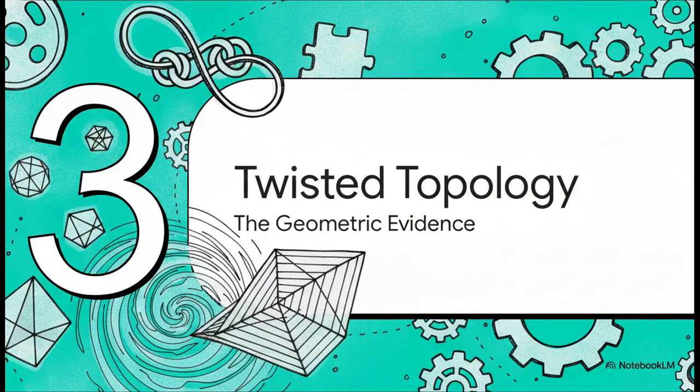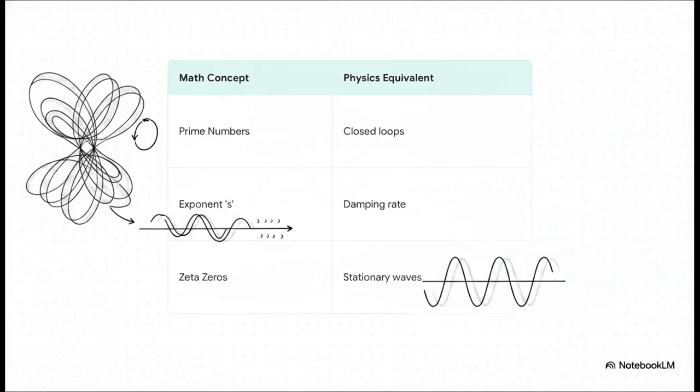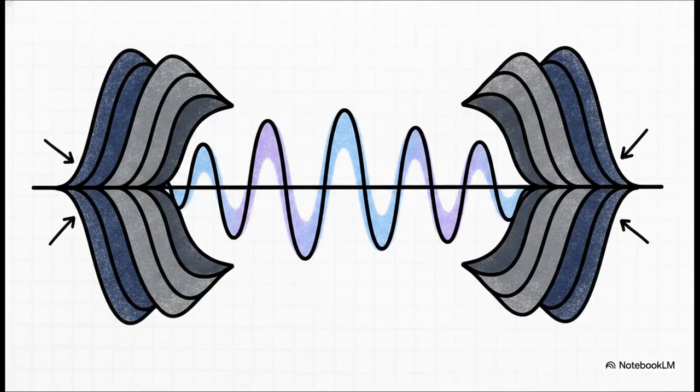That brings us to Section 3, Proof 1, Twisted Topology, looking at the geometric evidence. By translating the math directly into physics, everything takes on a real-world equivalent. Abstract prime numbers, well, they become closed geodesic loops, the fundamental orbits on this fractal network. The complex exponent c's, that translates to the damping rate of the wave moving through the fluid. And those mysterious zeta zeros we talked about, they're revealed to simply be perfect stationary waves. They're what we call critically damped, meaning they're perfectly balanced, they aren't growing out of control, and they aren't decaying into nothing.